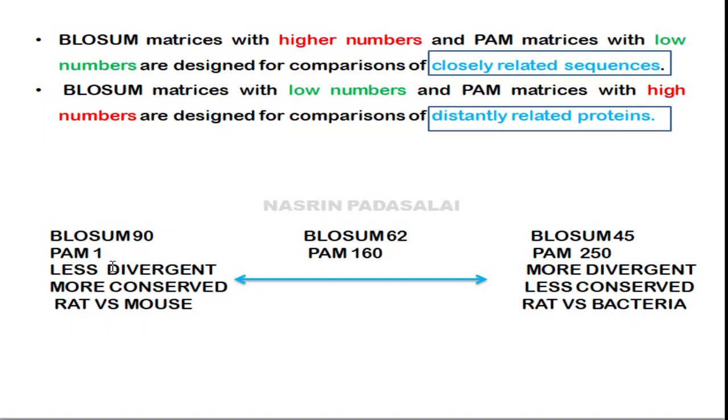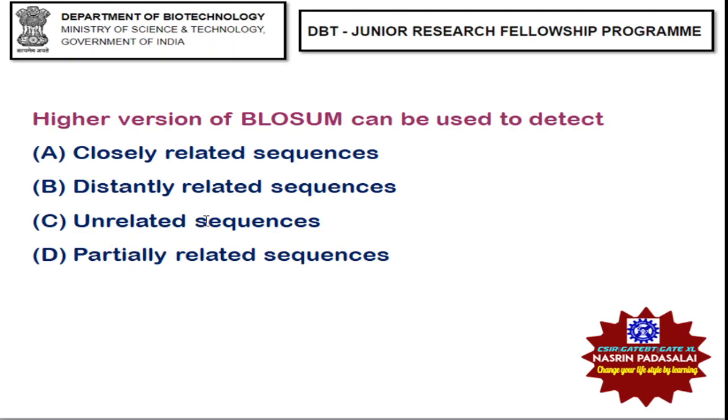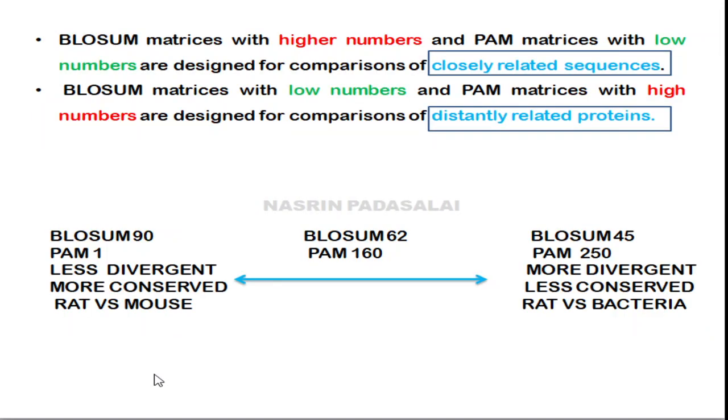At the same time, we can also employ BLOSUM matrix with high number and PAM with low number for comparing more conserved sequences. So here the question is, the higher version of BLOSUM can be used to detect closely related sequences. So kindly take down the notes of this particular and just try to remember each and every line so that it will be very much helpful.